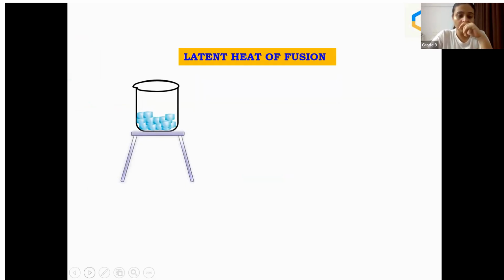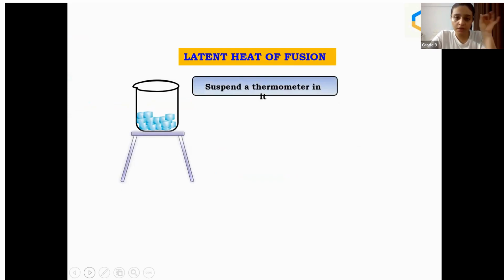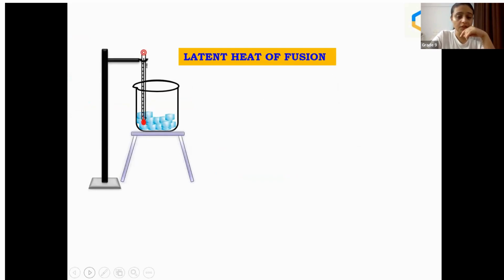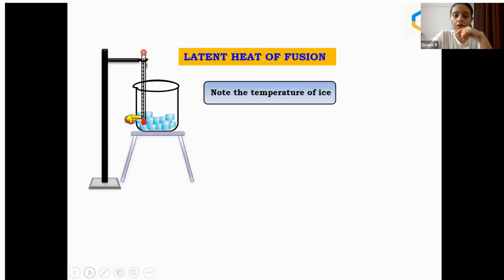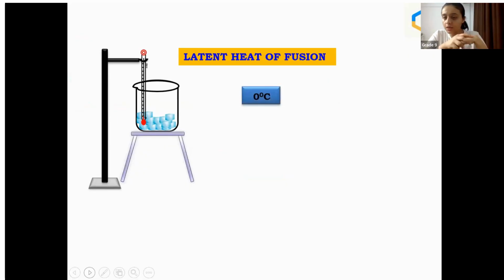So this is a beaker in which we have taken some ice cubes and there is a burner under it. And now we are going to suspend a thermometer in it. We have done so. Now we are going to note the temperature of ice, which was 0 degrees Celsius, because we already know that the freezing point of ice is 0 degrees Celsius.